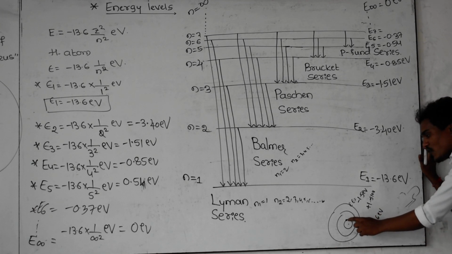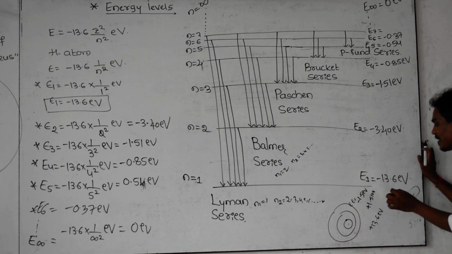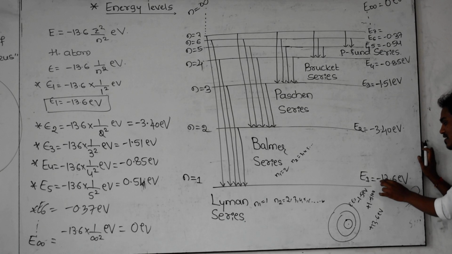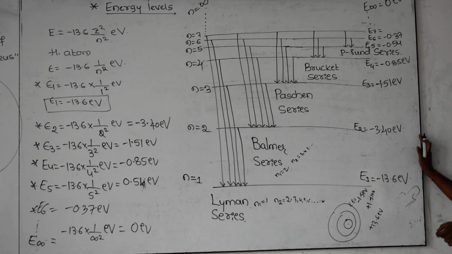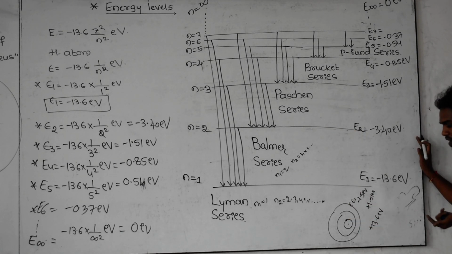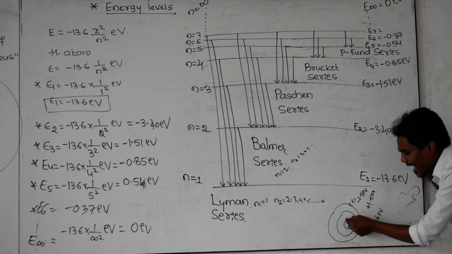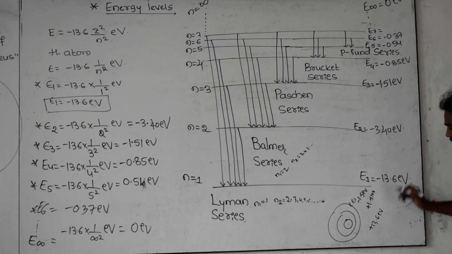In this orbit the electron has the energy of minus 13.6 electron volt, that's why it is not leaving the first orbit. But if your intention is to remove the electron from the first orbit to infinity, then you have to supply this much energy.